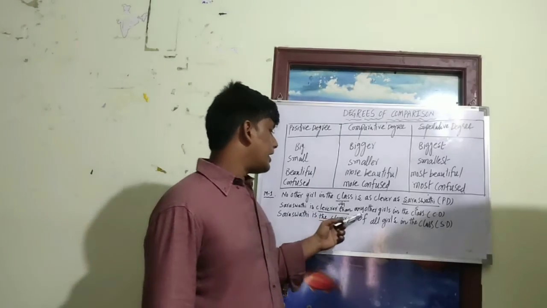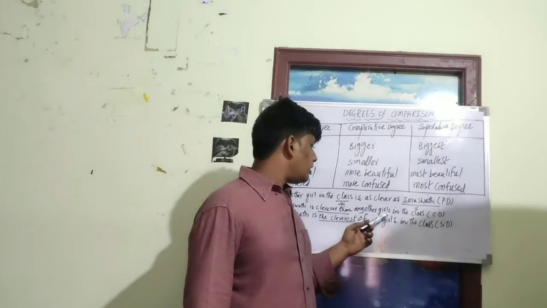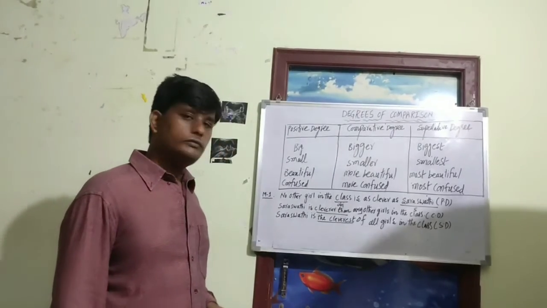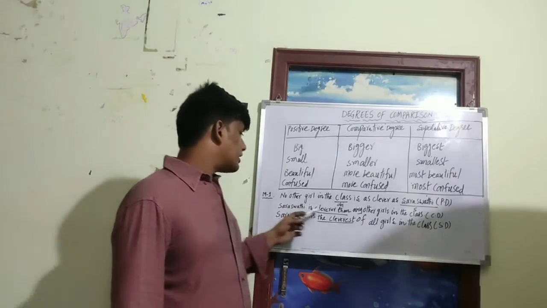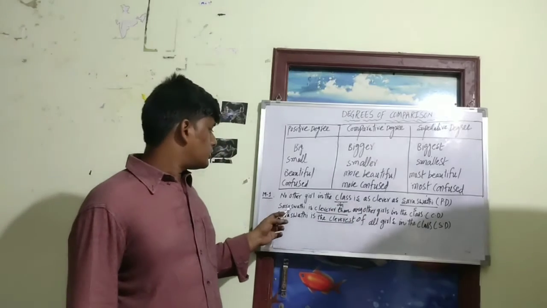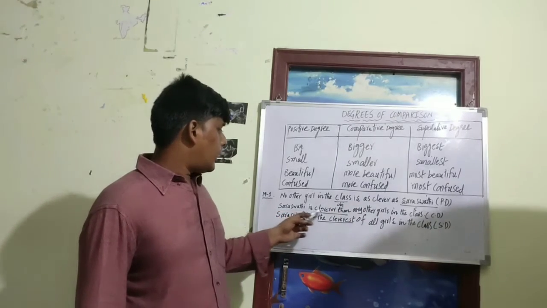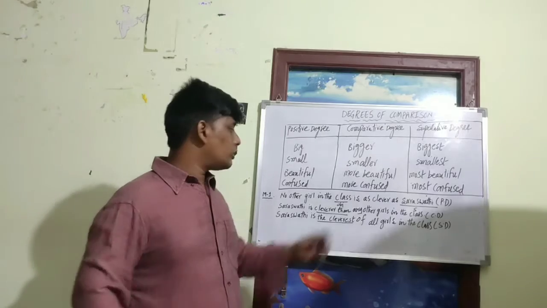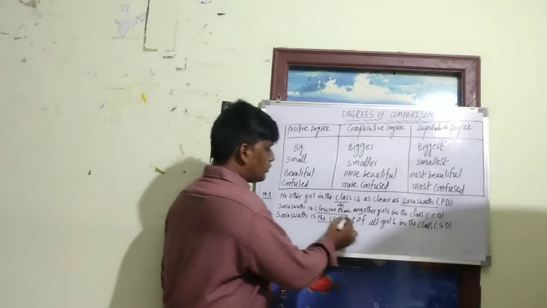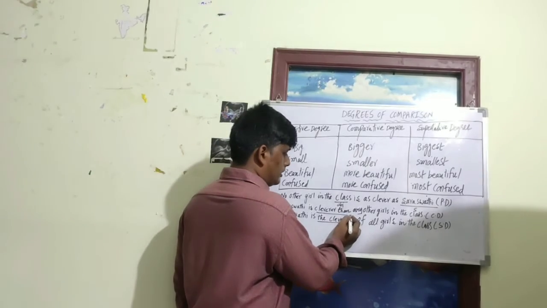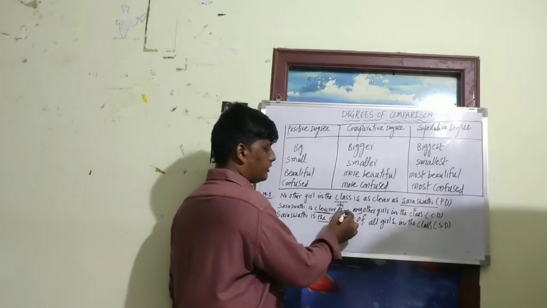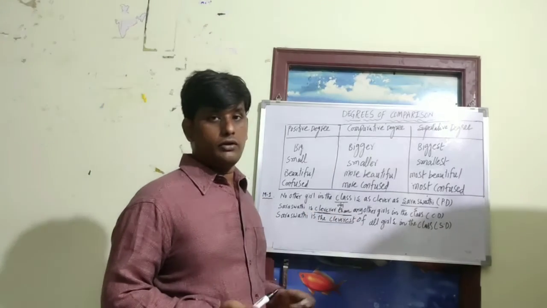"Saraswati is cleverer than any other girl in the classroom." Here I wrote Saraswati at the beginning of the sentence, and we are comparing Saraswati with the girls in the classroom. Whenever you see an adjective ending with "er" followed by "than", you can say it is in the comparative degree.